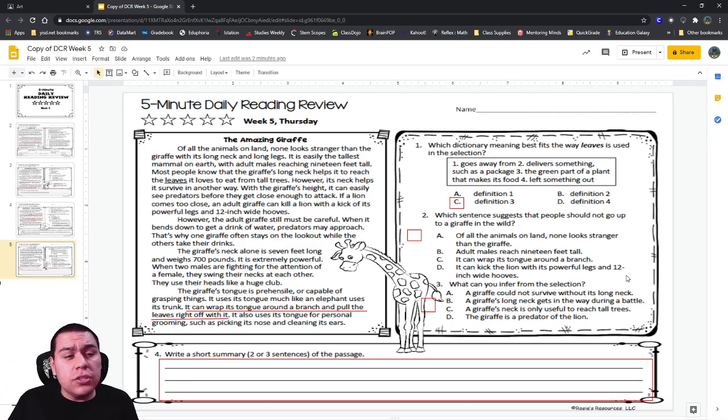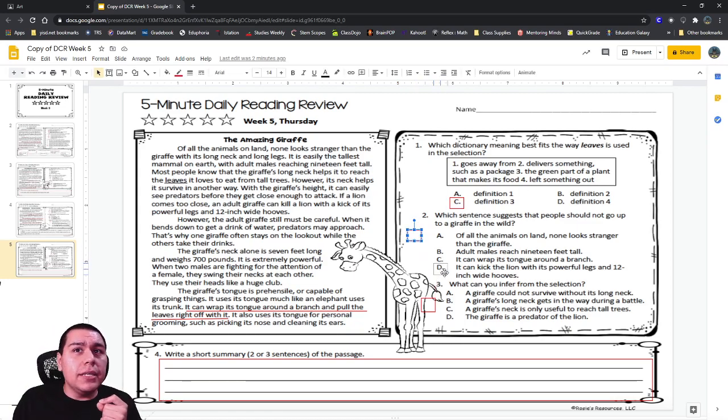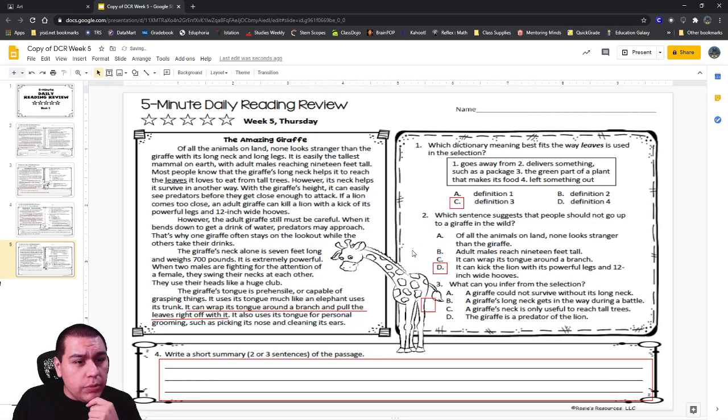And it says that its hooves are 12 inches wide. That's a big hoof. And if it kicks at you with the hoof, if it hits you in the chest or in the stomach or in the head, and even in the arm or the leg, it would really, really hurt. So it would definitely not be a good idea to go up to a giraffe because it doesn't know what you want. It might kick at you.